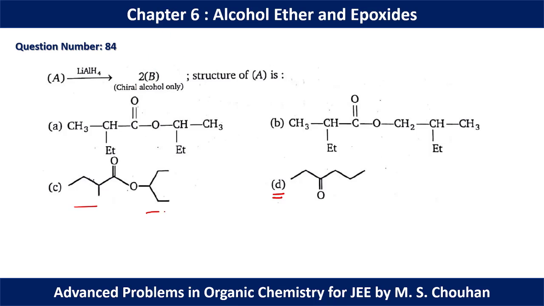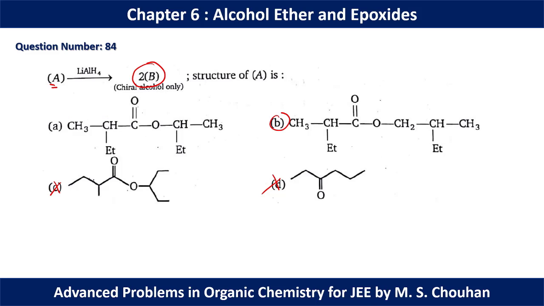In this case, these two alkyl groups are not symmetric, so option D and option C are not possible. If we see the final product, we have two molecules of B, so in A we need an even number of carbons. If we check A, we have 1, 2, 3, 4, 5, 6, 7, 8, 9, a total of 9 carbons. So it cannot be divided into two equal parts.